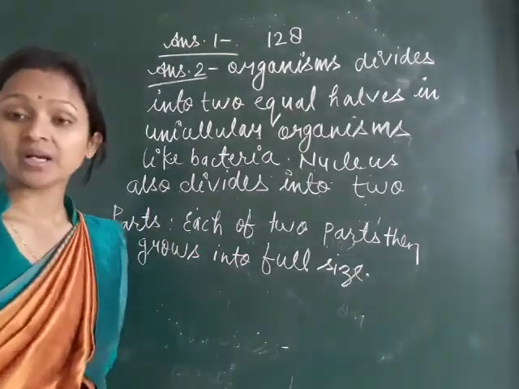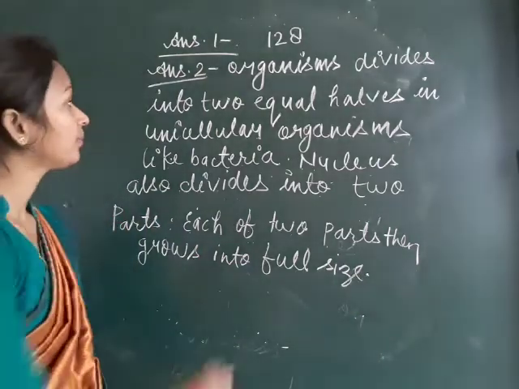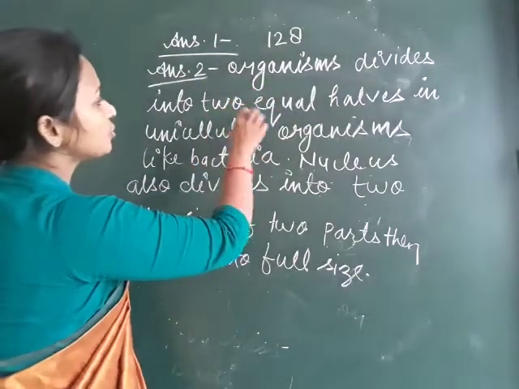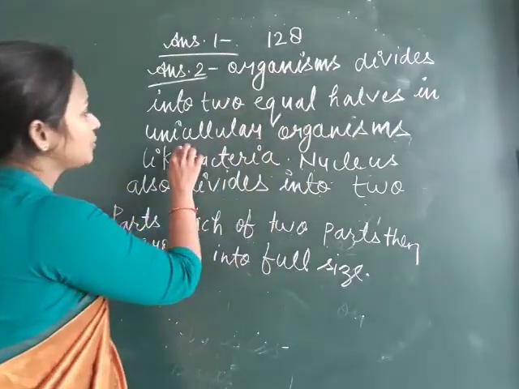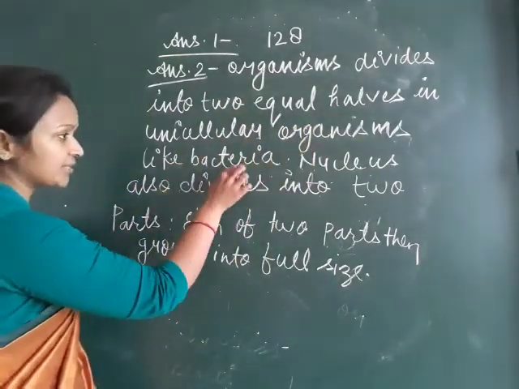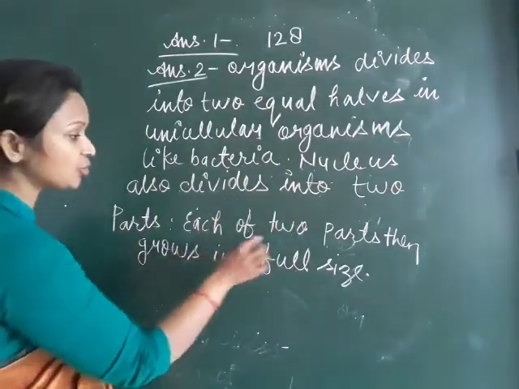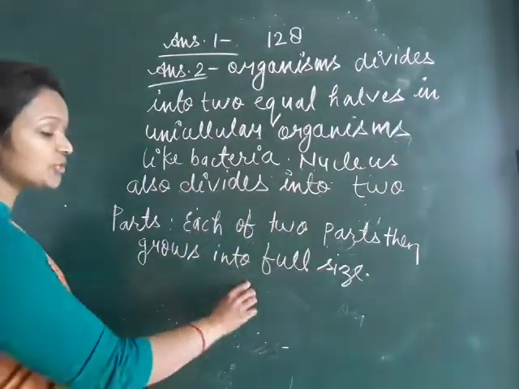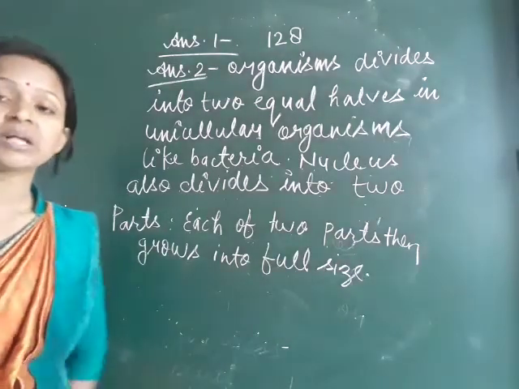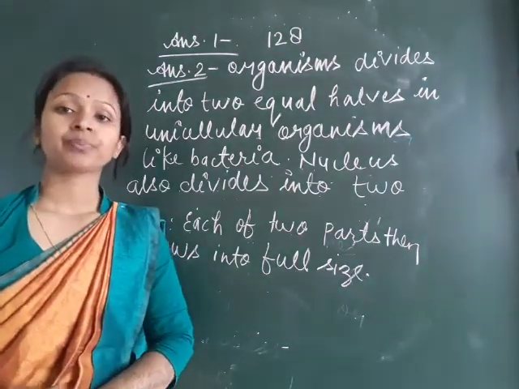This is the answer number 2. The organism divides into two equal halves in unicellular organisms like bacteria. The nucleus also divides into two parts. Each of the two parts then grows into full size. This is the answer 2.